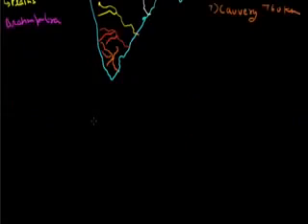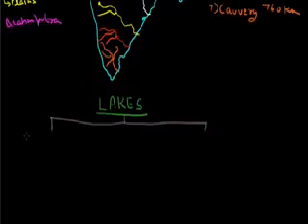Now the next topic is lakes. We can divide lakes into two parts: natural lakes, or the artificial lakes, made by man.